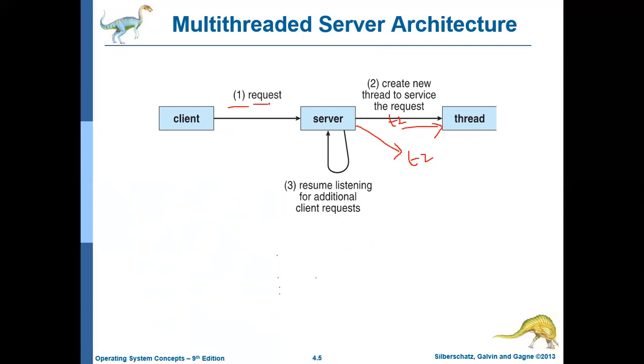If some other client places a request, it will create another thread, thread 3. Like that, it can create n number of threads. After creating each thread, it will resume listening for additional client requests. This is how we can implement the multi-threading feature in a client server environment.